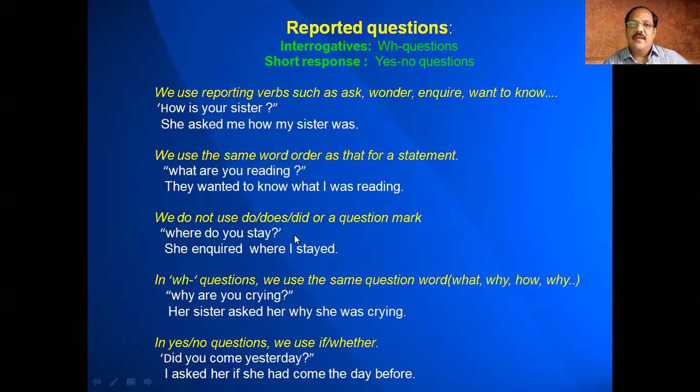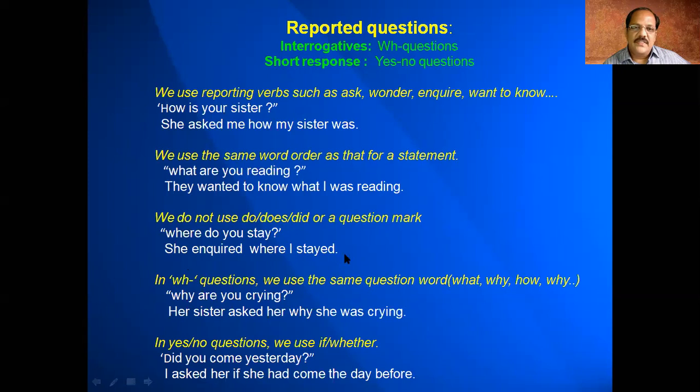"Where do you stay?" is a question. We have a "do" here and a question mark here, since it is an interrogative sentence. So when you convert that into indirect speech or reported speech, you should not use any do, does, did kind of verbs here, and also the question mark should not be used. Of course, we don't use it because we are just paraphrasing what the speaker said. So when you are paraphrasing, there will not be any further question at all, isn't it?